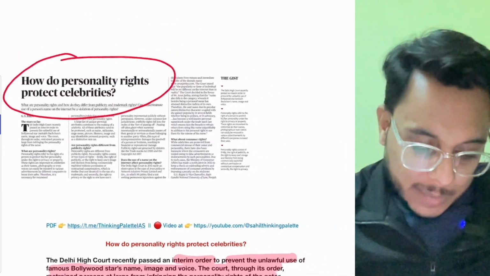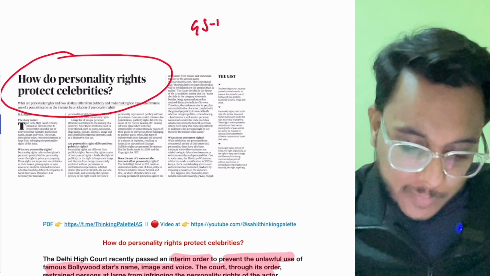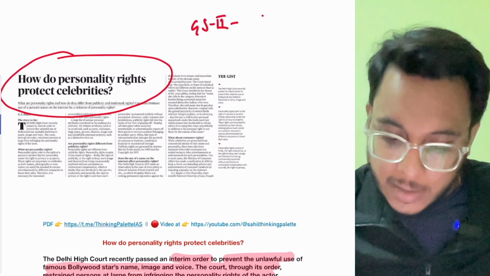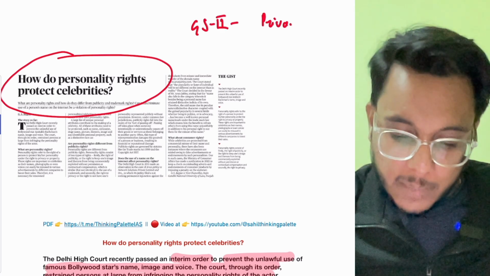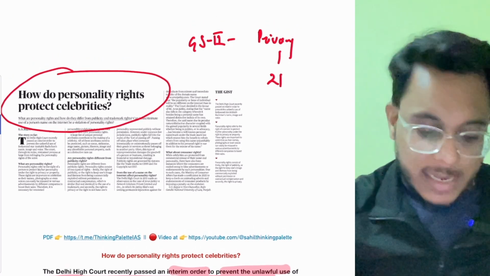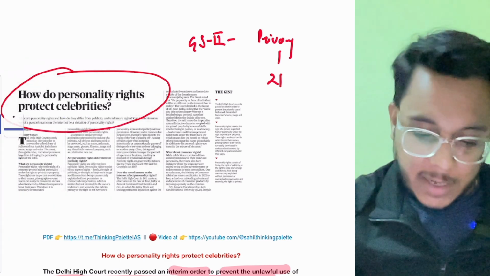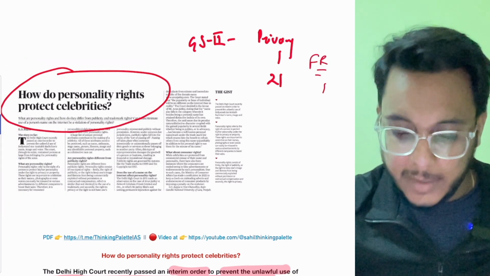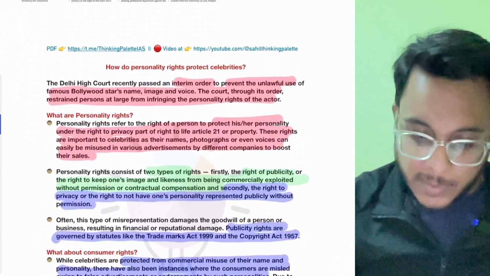So this particular article we'll see with respect to the GS paper number 2: right to privacy, Article 21, fundamental rights. Okay, now let's take this particular article.